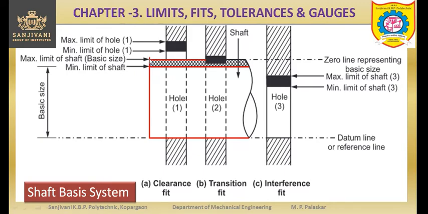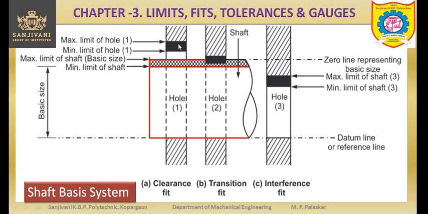So these two limits are constant, and the maximum limit coincides with the basic size, or you can say that the fundamental deviation, which is the upper deviation, is nothing but 0 in this case, right? So we are having 3 different holes which will give the 3 different fits. So the first hole is giving us clearance fit, because this tolerance zone is lying above the tolerance zone of the shaft.